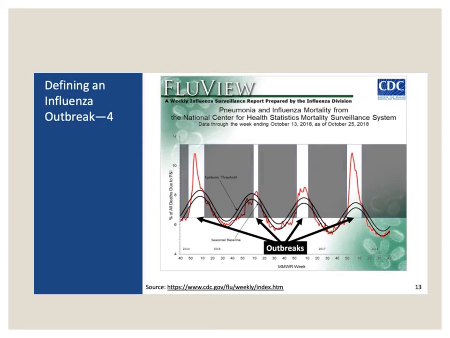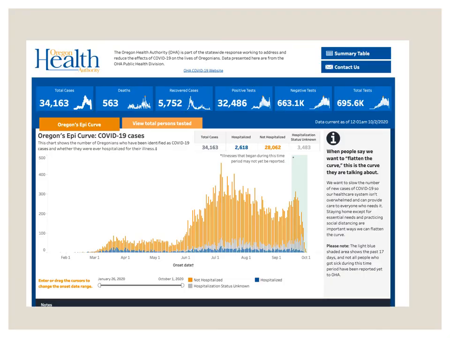So everything has an ebb and flow with infectious disease. This is a screenshot of the Epi Curve for Oregon. I'll have a link to this in the module, and I'll also provide a link in the blog too, so you can see the Epi Curve.